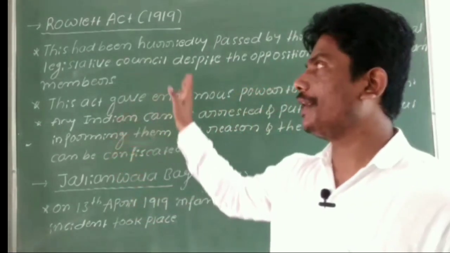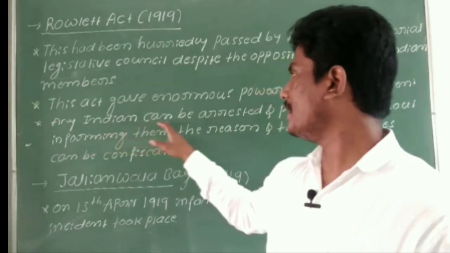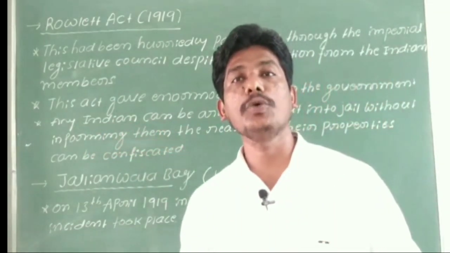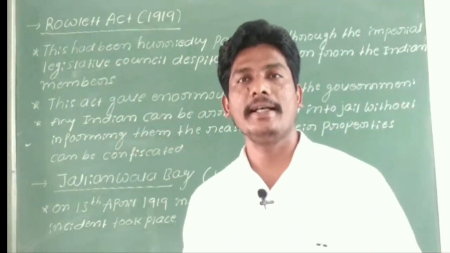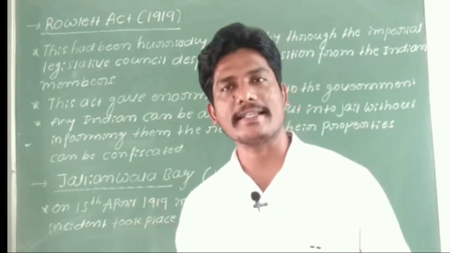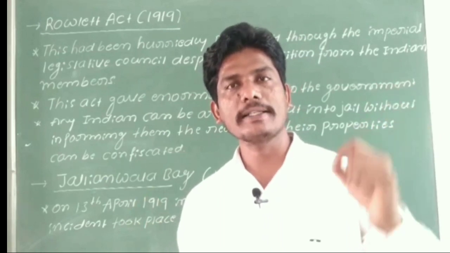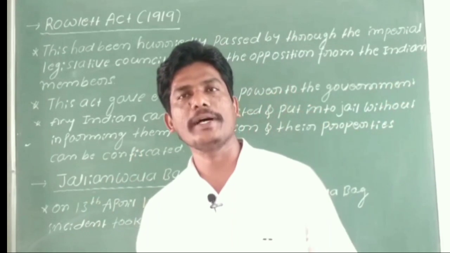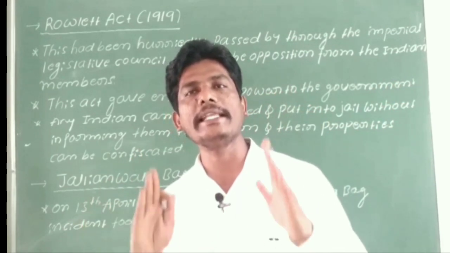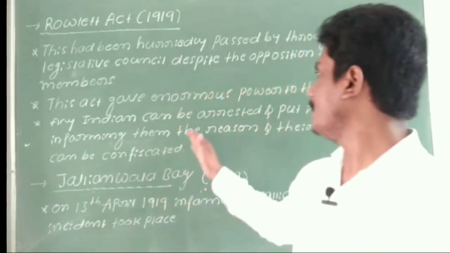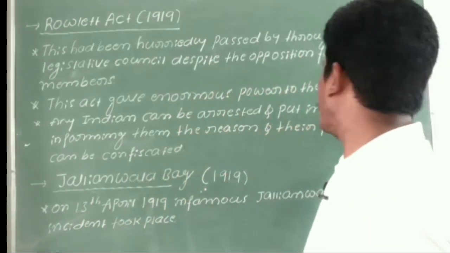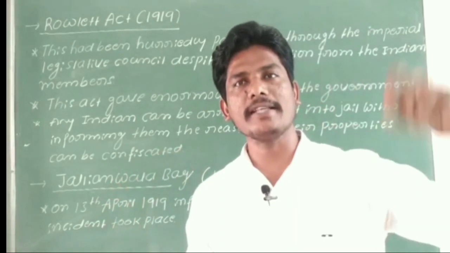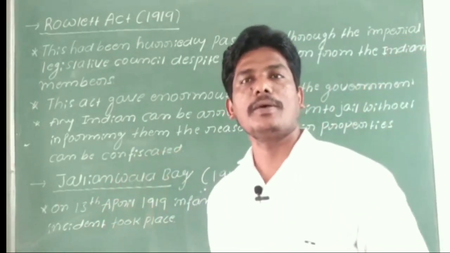According to this Rowlatt Act, any Indian who participated in the hartal, or the strike, could be arrested without any reason and put into jail without being informed. These are the features of the Rowlatt Act.